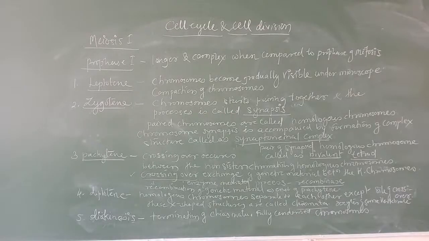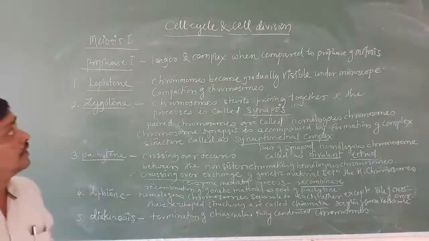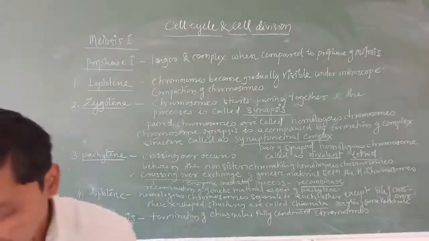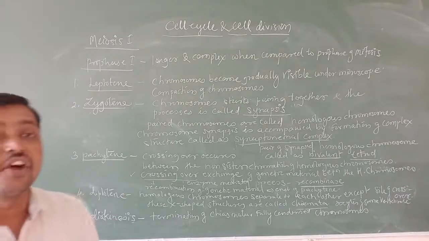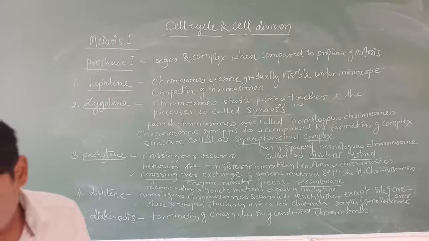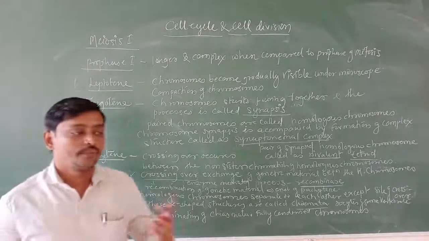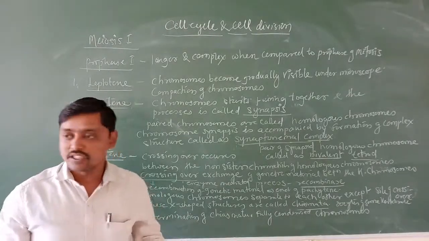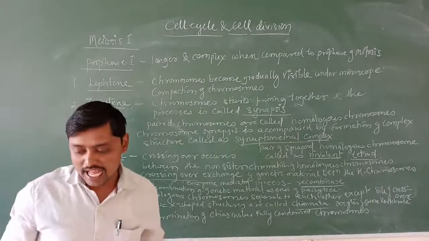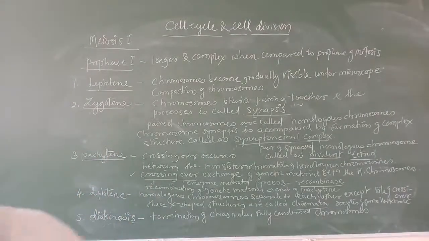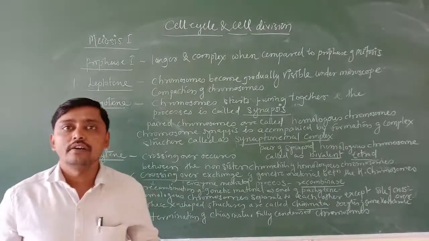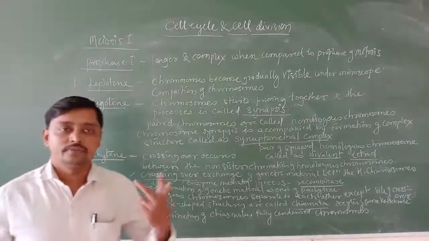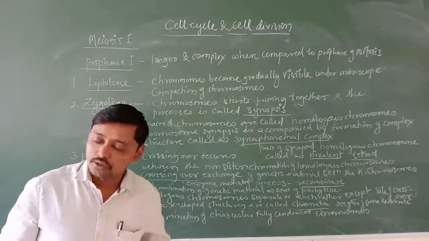Okay, good morning students. In the previous class, under the chapter cell cycle and cell division, we discussed meiosis, the definition of meiosis, and then the particular events which take place in meiosis, that is karyokinesis and cytokinesis, the same as we studied in mitosis. And afterwards, I told you about the different phases of meiosis which complete in meiosis 1 and meiosis 2.